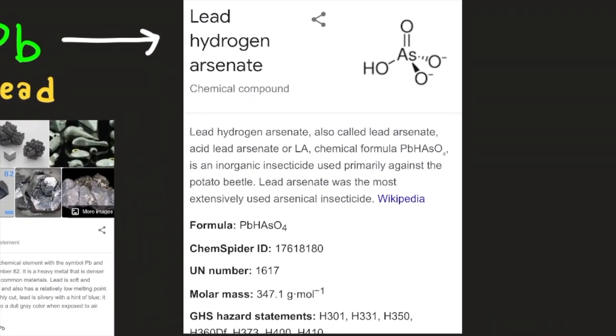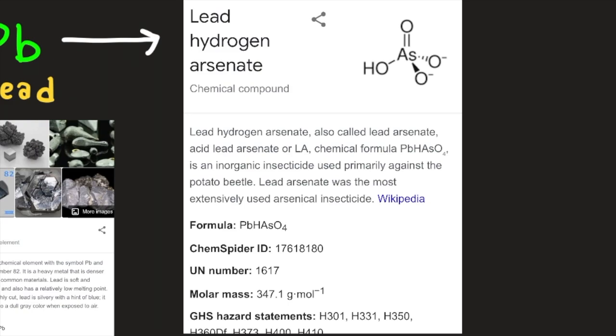It's a chemical compound. Lead hydrogen arsenate, also called lead arsenate acid, lead arsenate, or LA, chemical formula PbHAsO4, is an inorganic insecticide used primarily against the potato beetle. Lead arsenate was the most extensively used arsenical insecticide, according to Wikipedia. Its formula is PbHAsO4. Its ChemSpider ID is 17618180.